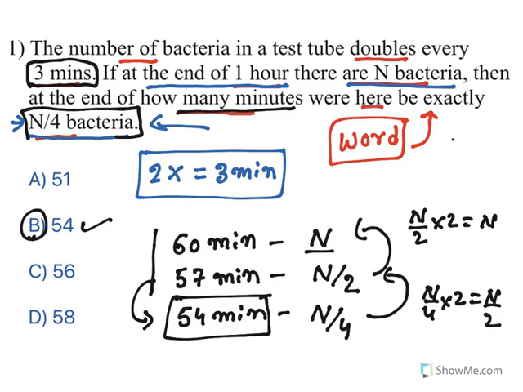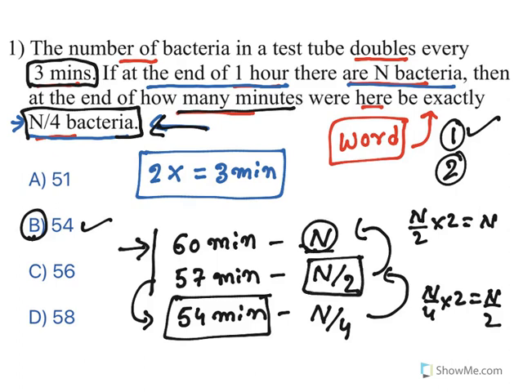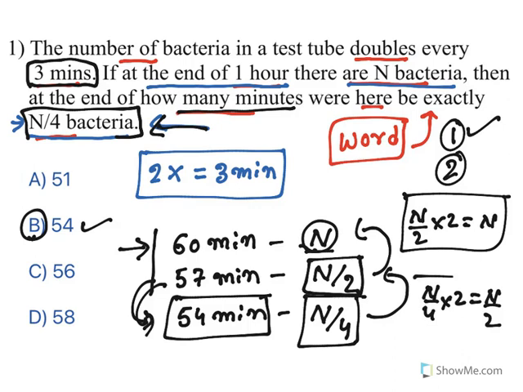Now see, this is what is required. In word problems, first you need to understand what is given. Second one, again, what we need to get. Sometimes it is always better to work from backwards like this. In 60 minutes, there are n bacteria. So 3 minutes before, there will be half of the bacteria, because for every 3 minutes it doubles. When it doubles, it becomes n. At 3 minutes earlier, it will be half of n by 2, that is n by 4, because after 3 minutes it becomes n by 2. So this is how you need to understand and do such kind of problems.